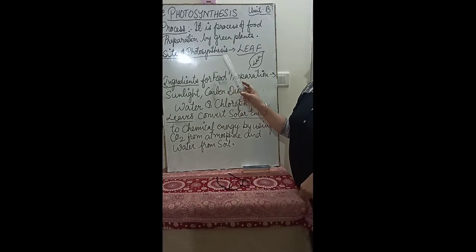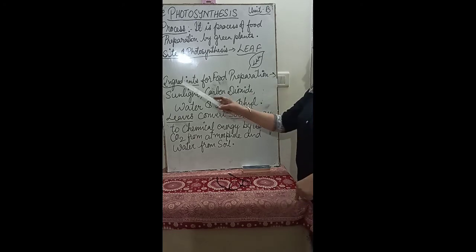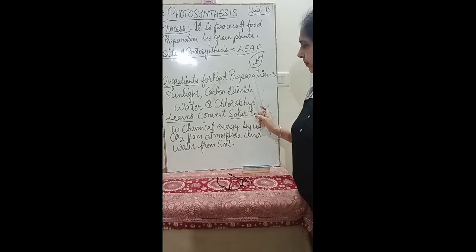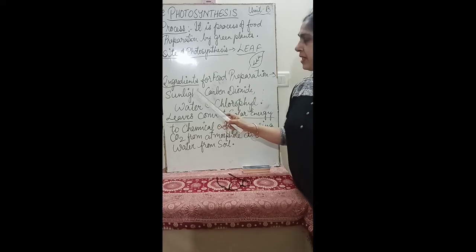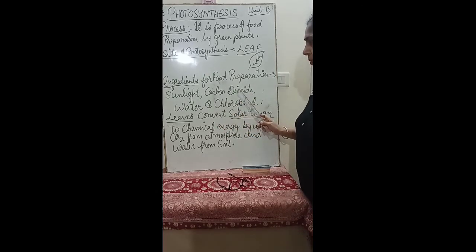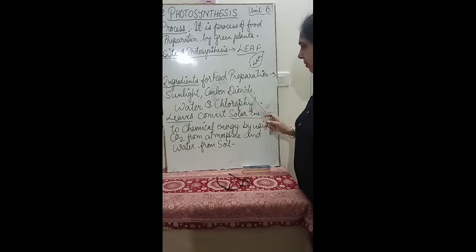Now what is the site of photosynthesis? Which part of the plant prepares food? That is the leaf. The leaf of the plant prepares food. Now what are the ingredients for food preparation? The ingredients are sunlight, carbon dioxide, water and chlorophyll. These are the essential ingredients for the process of photosynthesis to complete. So what are they? Sunlight, carbon dioxide, water and chlorophyll.